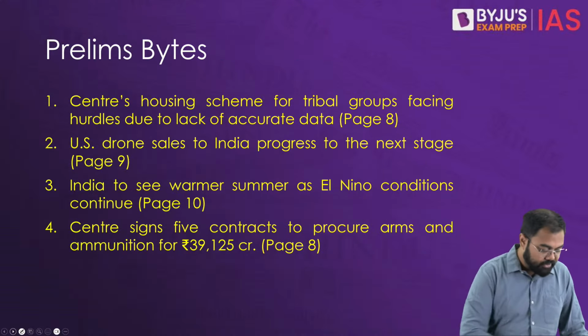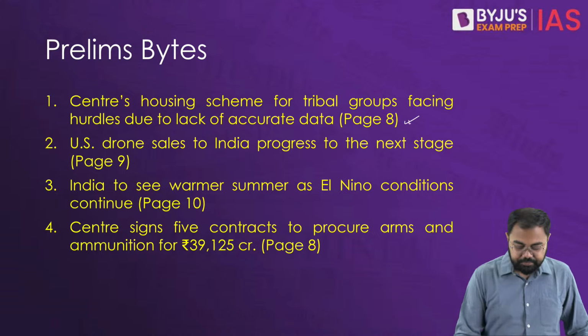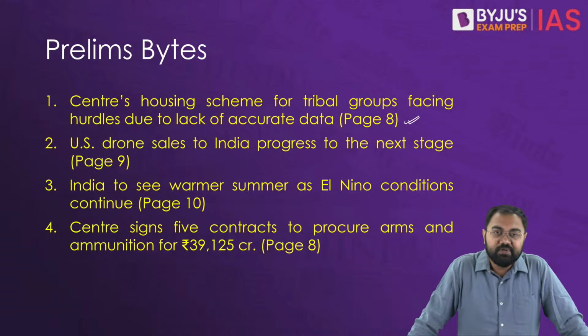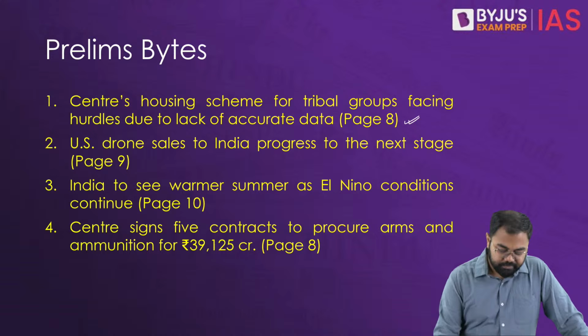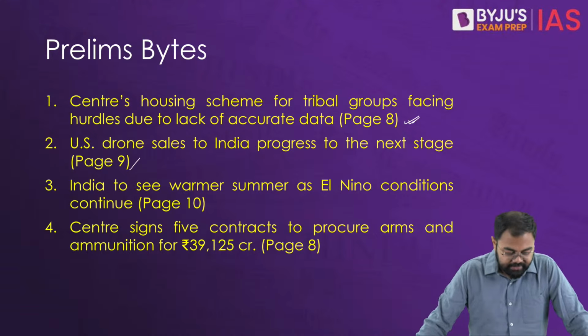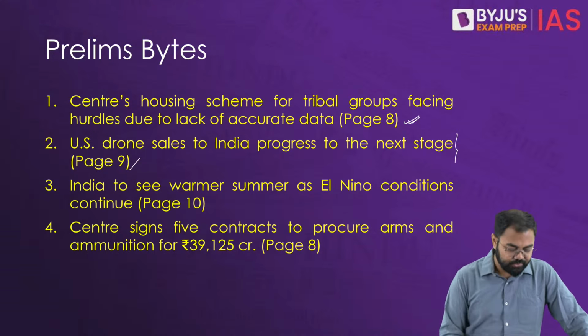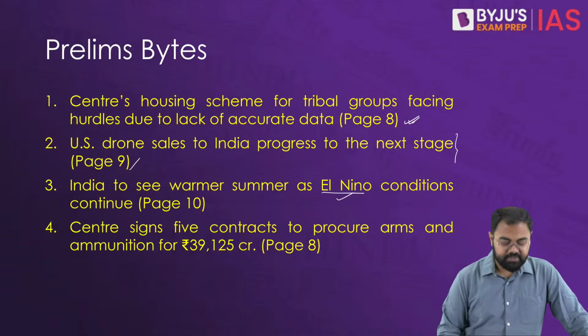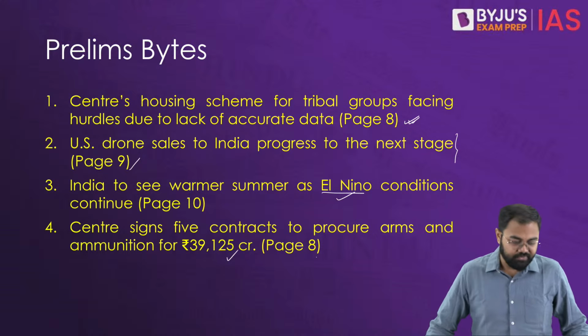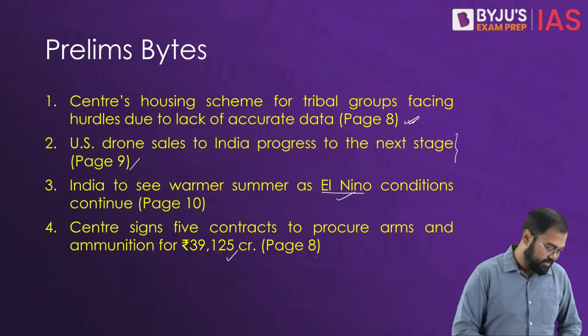And then there are 4 important topics from the prelims perspective, smaller areas, where we'll discuss the schemes for particularly vulnerable tribal groups, and then the US drone sales to India, and we'll discuss what exactly this drone is and the basics of it. Then one small concept related to El Nino, one update with regards to it, and then there are new contracts or deals that have been signed in defense. So these are the things that we are going to discuss from the perspective of the prelims examination.